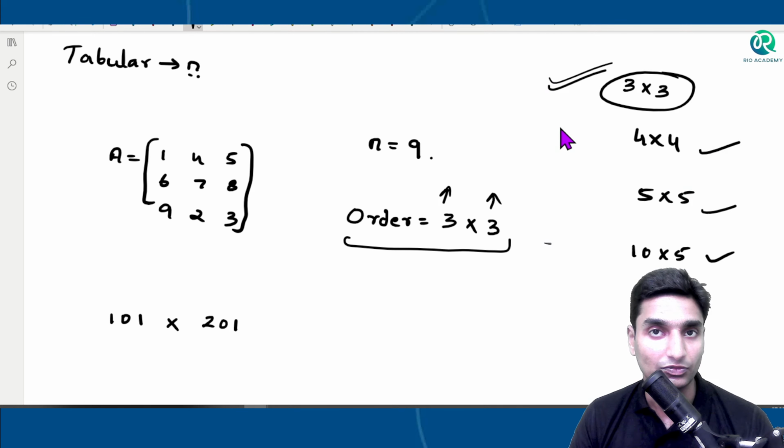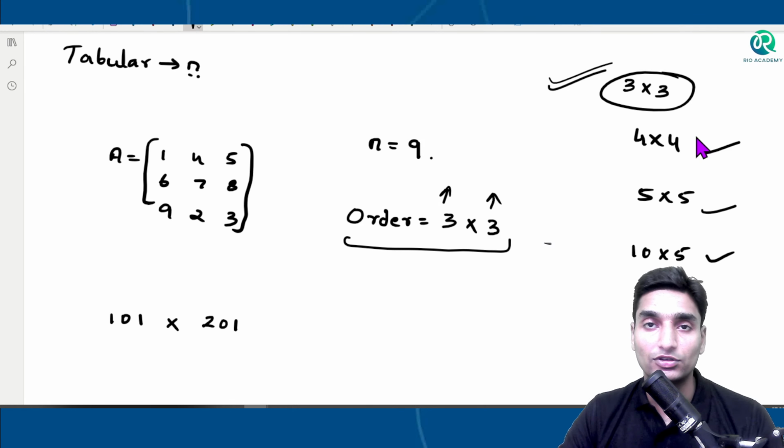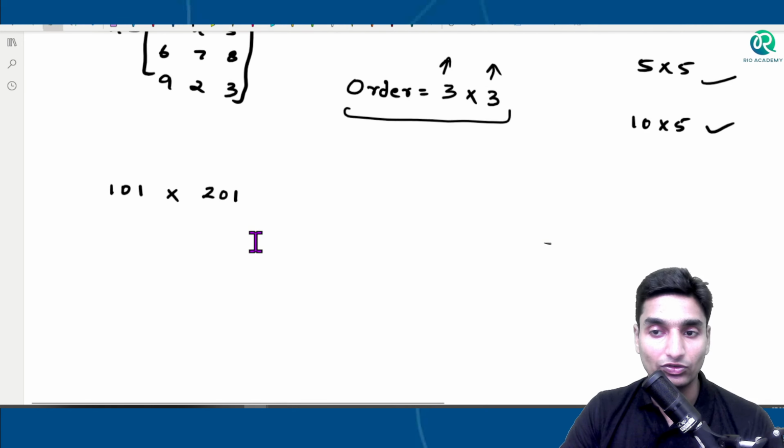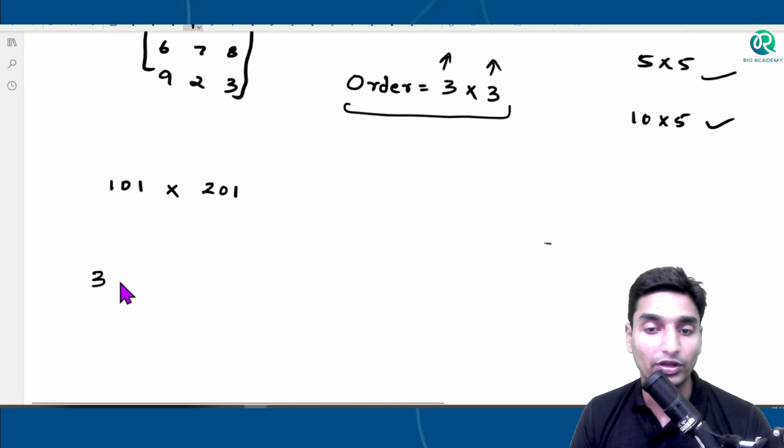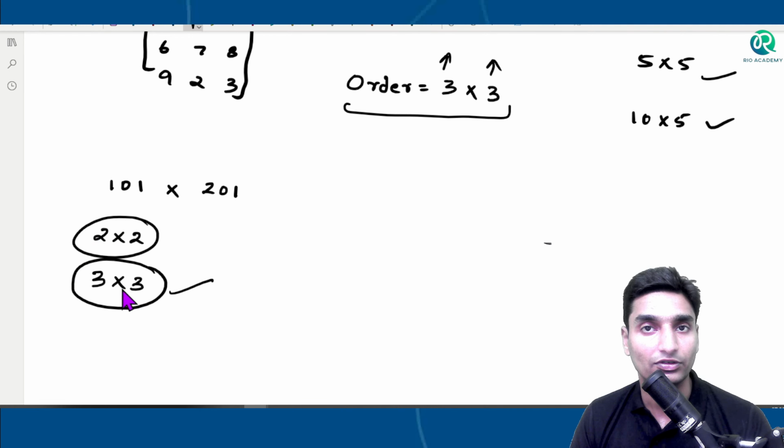Why? The question comes, because whenever there are larger matrices, we try to avoid them. Because 4 cross 4, first of all, will be a large number, and calculations will turn out to be very difficult. So as far as possible, we try to bring everything into the shortest form. The shortest form at maximum is a 3 cross 3 matrix. And then if you want, we can also bring it down to a 2 cross 2 matrix. How should we bring that, sir?